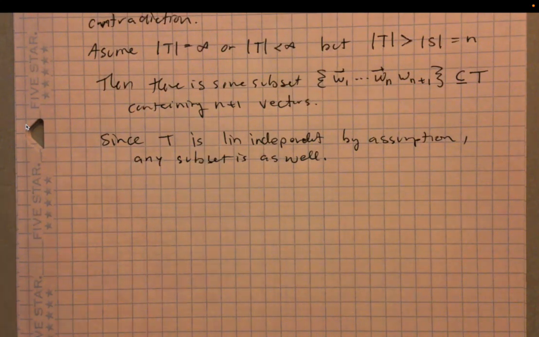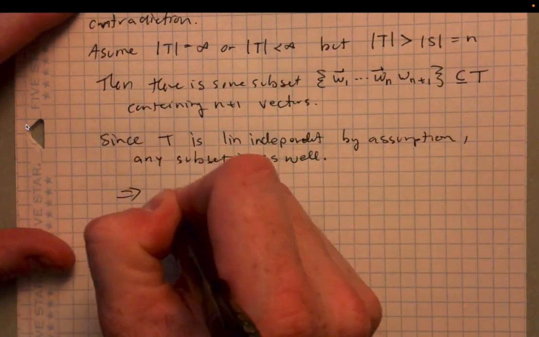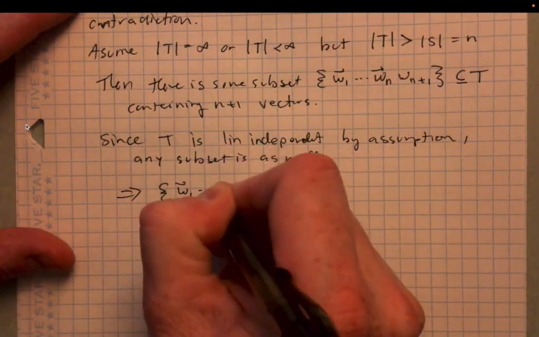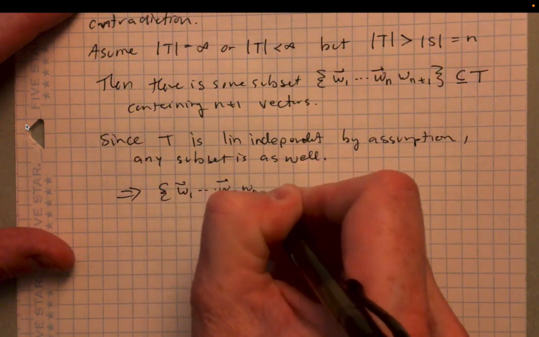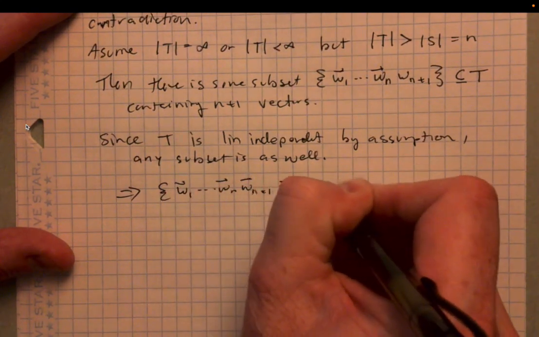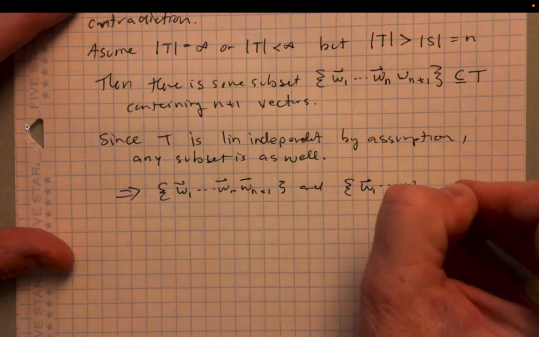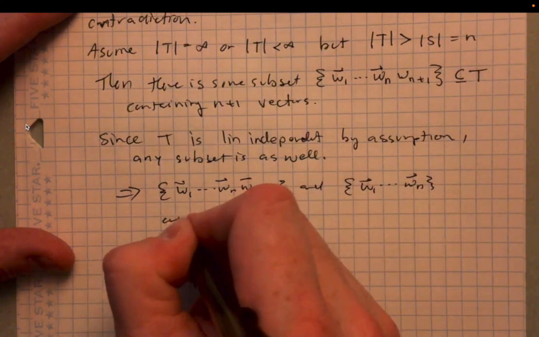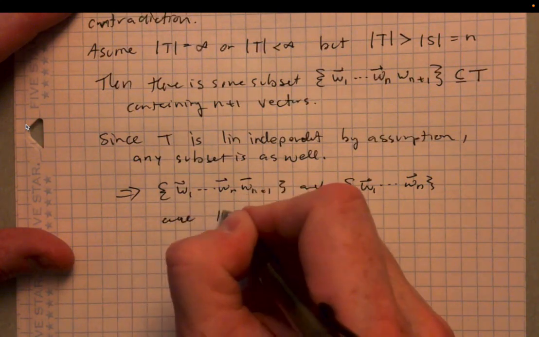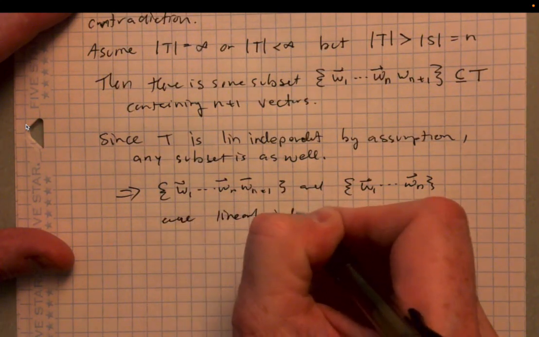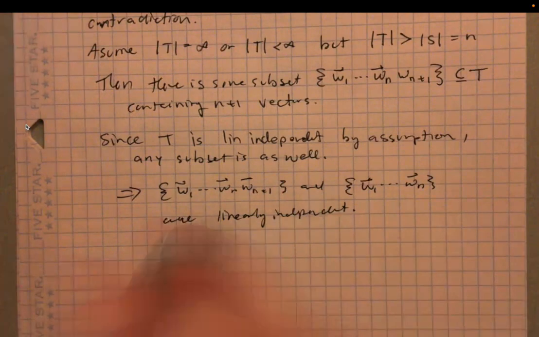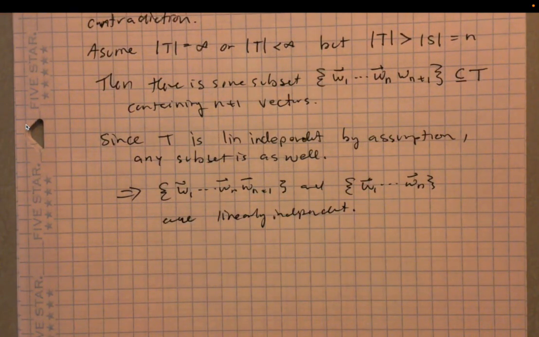So what does that imply? It implies that the set W1, ..., Wn, Wn plus 1, and also the set W1, ..., Wn, are linearly independent. So I've got these two sets, and they're both linearly independent.